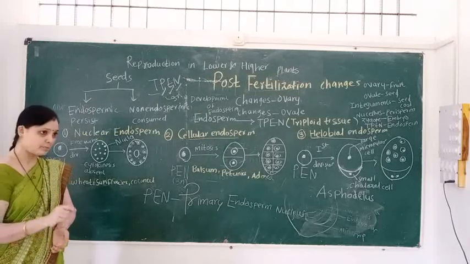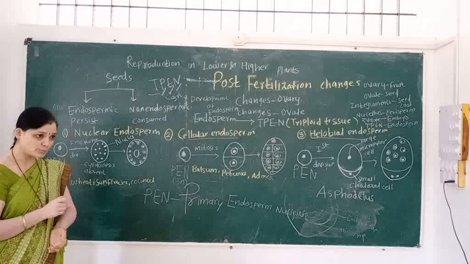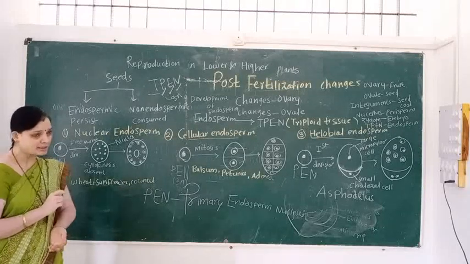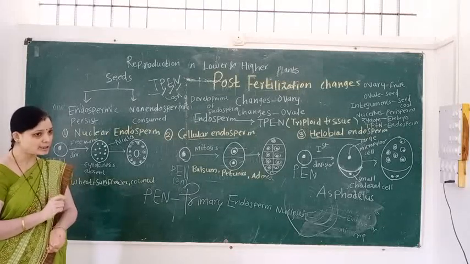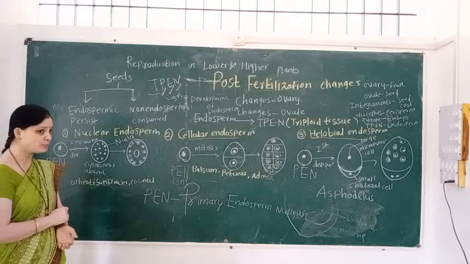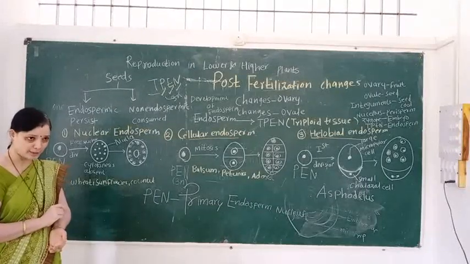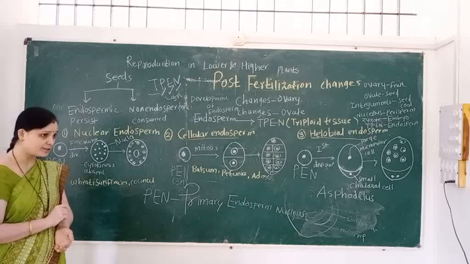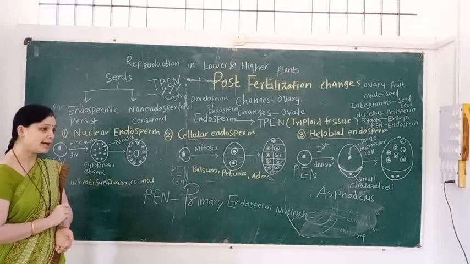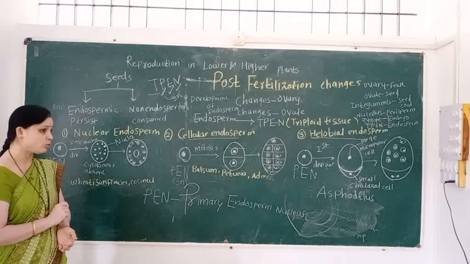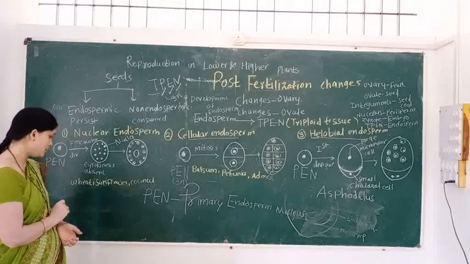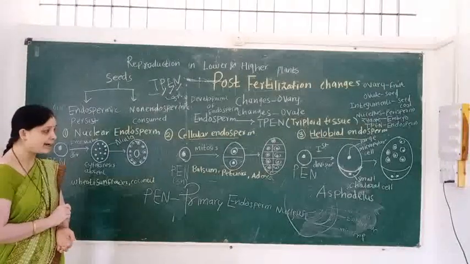In nuclear endosperm, the PEN undergoes repeated mitotic division forming many nuclei, but cell wall formation does not take place. The vacuole at the center pushes the nuclei to the peripheral side and wall formation takes place. For example, sunflower and coconut.